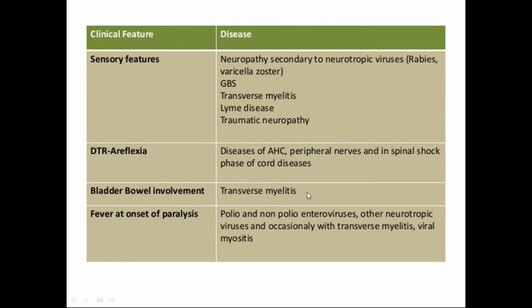In case of traumatic neuritis also, bowel and bladder involvement won't be there, but in GB syndrome sometimes it will be there, but it's transient only. So it is there always in case of transverse myelitis. Fever at onset of paralysis will be there in poliomyelitis and non-polio enterovirus associated paralysis. But in GB syndrome, only a prior history will be there: 1 week or 10 days back, the child had fever or gastroenteritis. And in case of viral myositis, fever may be there. So these are the clues.